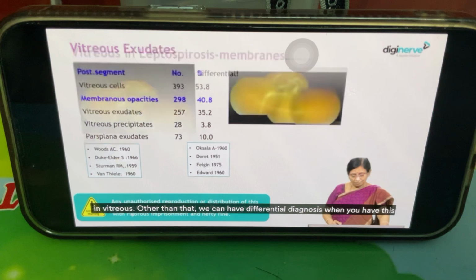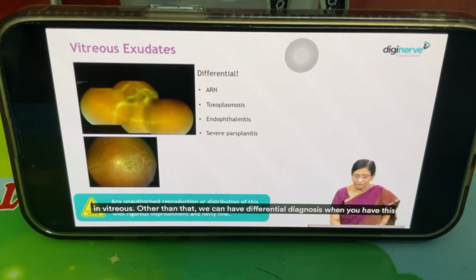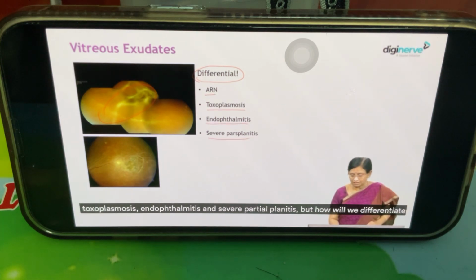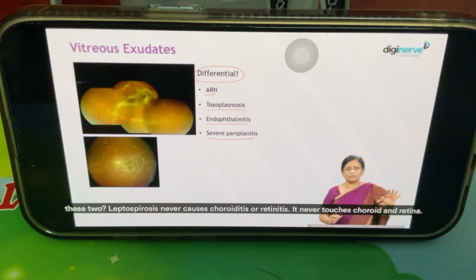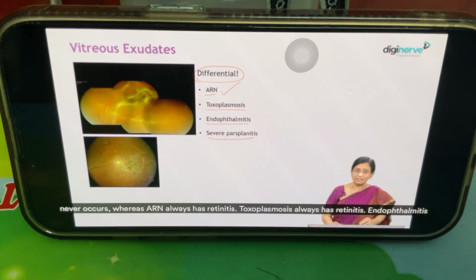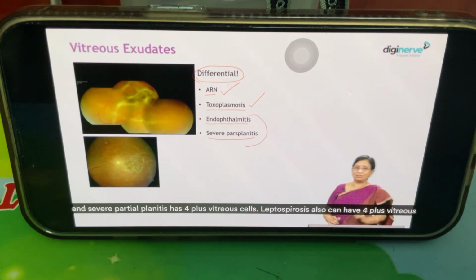Other than that, we can have a differential diagnosis when you have these membranous vitreous opacities. That is very important. ARN, toxoplasmosis, endophthalmitis, and severe pars planitis can cause vitreous membrane. But how will we differentiate these? Leptospirosis never causes choroiditis or retinitis. It never touches the choroid and retina. It touches the retinal vessel. Retinal vasculitis occurs, but retinitis and choroiditis never occur. Whereas ARN always has retinitis. Toxoplasmosis always has retinitis. Endophthalmitis and severe pars planitis have 4 plus vitreous cells.